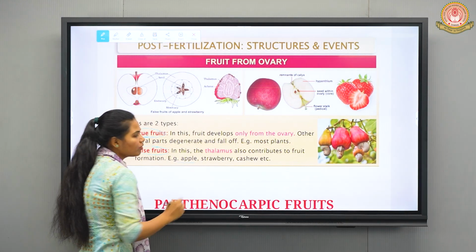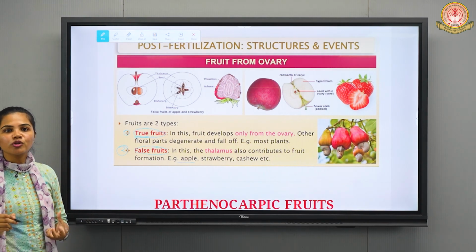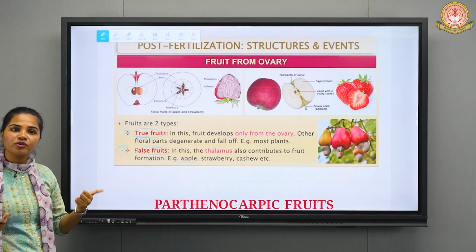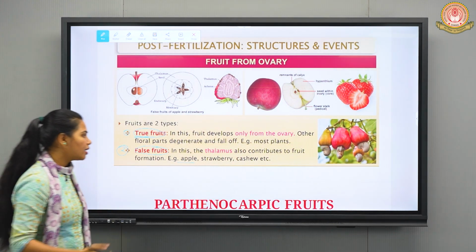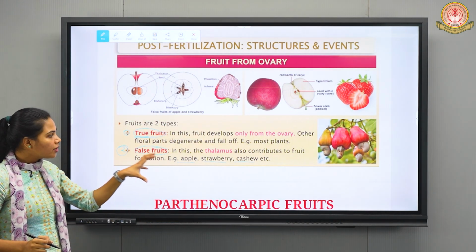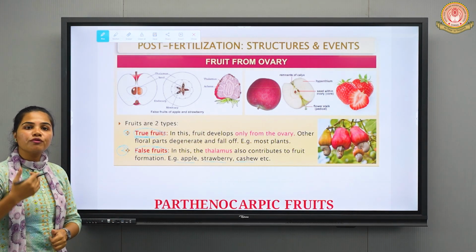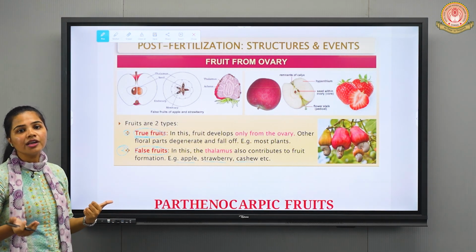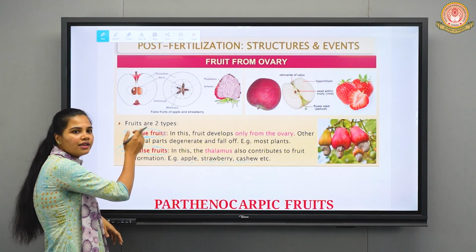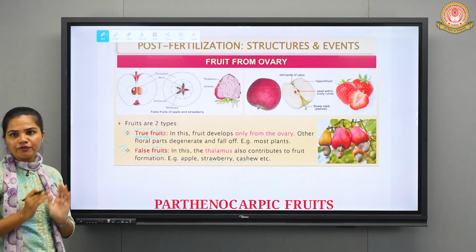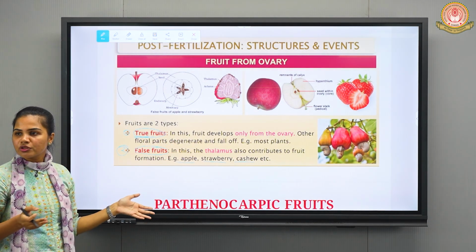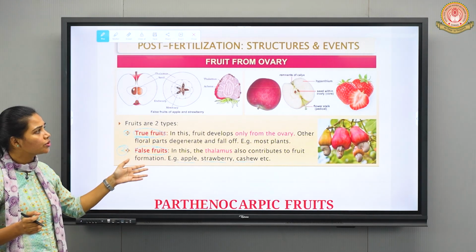For example, in case of apple, we eat the thalamus portion. Not the ovary, but the thalamus gives rise to the formation of fruit in case of apple, right? Another example is strawberry, cashew. These are also examples in which the fruit forms from parts other than the ovary, that is the thalamus. Fine. So you can remember the differences between true fruits and false fruits, as well as their examples. It may come in your objective questions, MCQs also. So this you should remember.